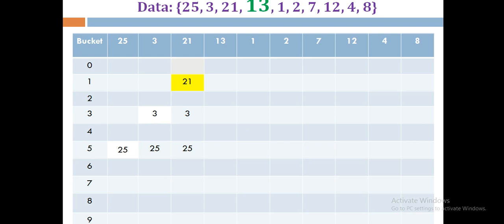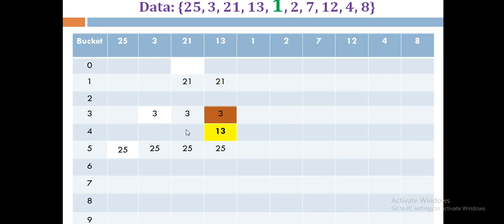Then find out the next available slot. After location 3, which is the next available slot? 4. Is 4 empty? Yes. So as the collision occurred at 3, we can store the element 13 at 4. But 13 is not at its actual position. Okay, but as the space is empty, we are storing it for a while.